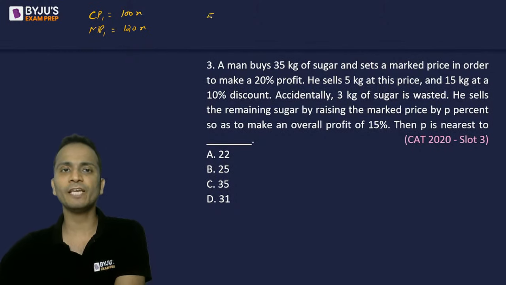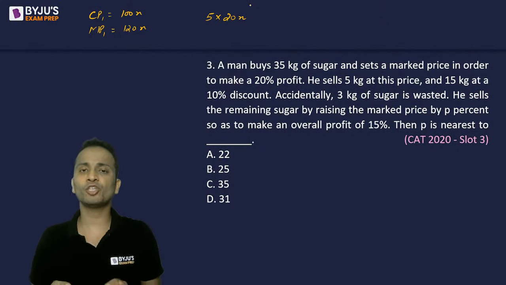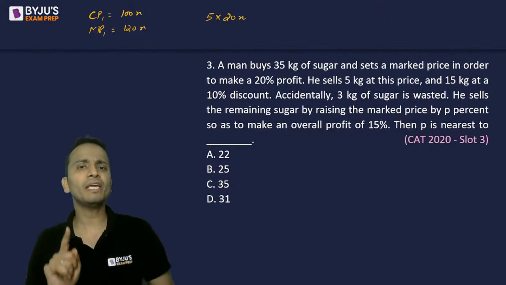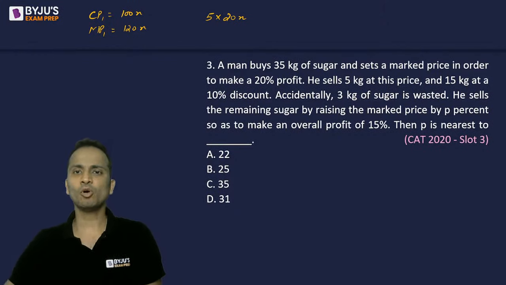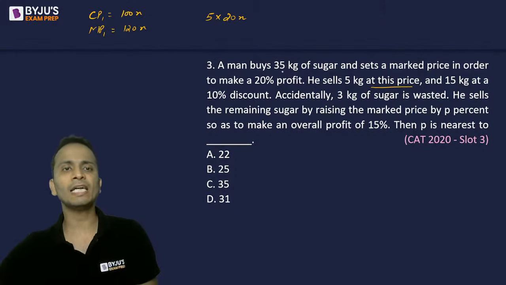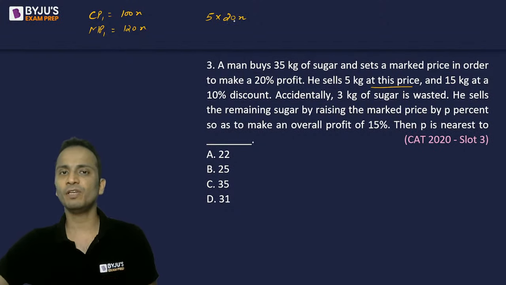So on 5 kg, which is sold at 120x, there will be a profit of 20x. I'm not making the equation of selling price; I am making the equation of profit. So on 5 kg, which is sold at the mark price, the profit on every kg will be 20x. So the profit on 5 kg will be 5 multiplied by 20x.